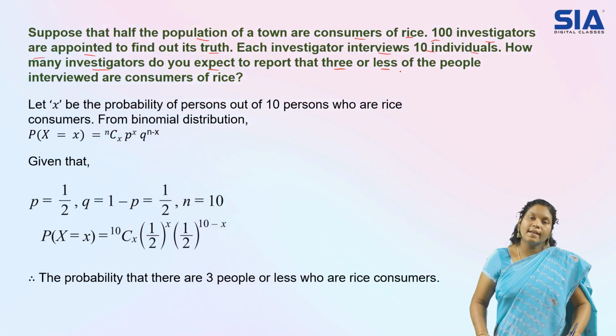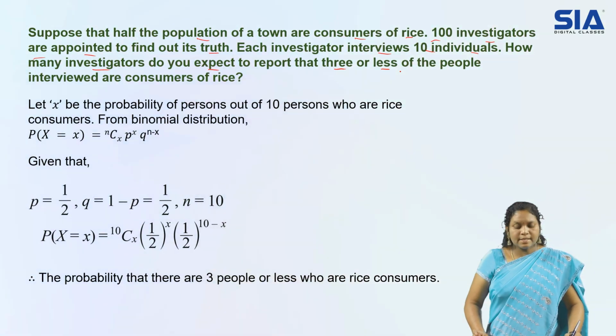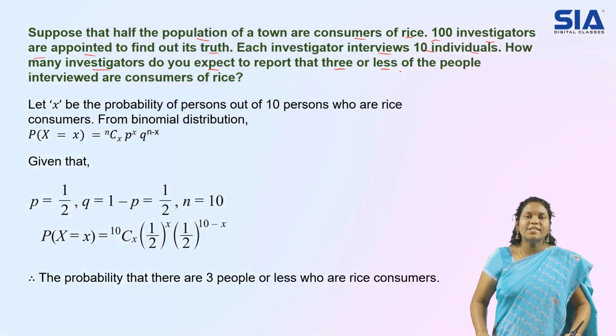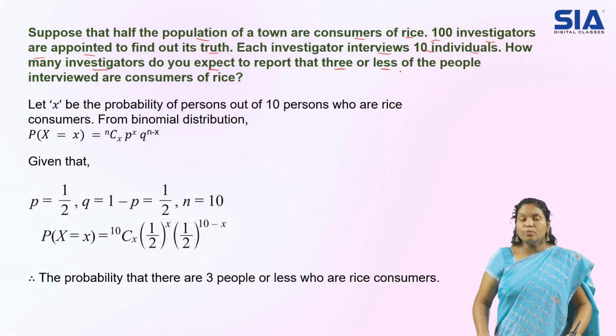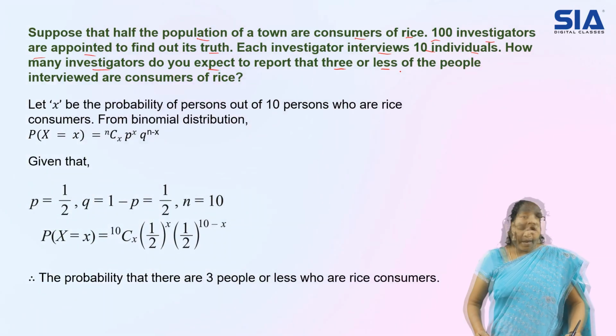So three or less than three is the condition we have to concentrate on, whether the consumers are rice eaters or not, and whether that is less than 3 or not, we need to check it out. Always we have to concentrate on these conditions, because probability is always based on those particular rules. You have to be very keen with the words less than, more than. So let us check out the formula and how to go with the data.